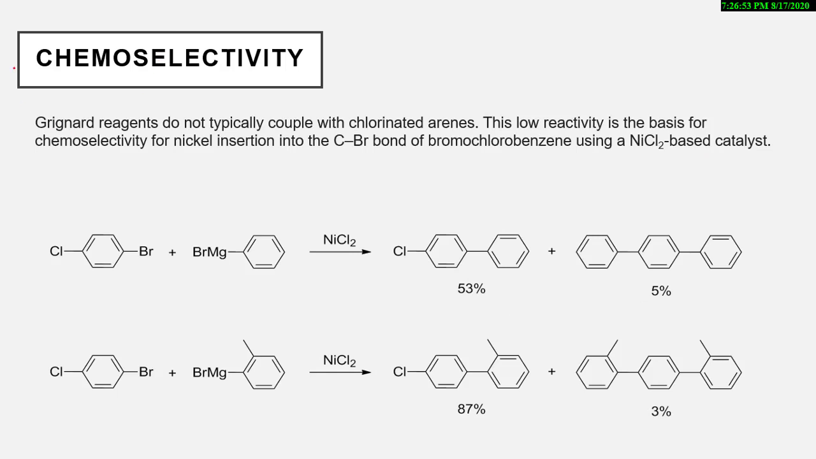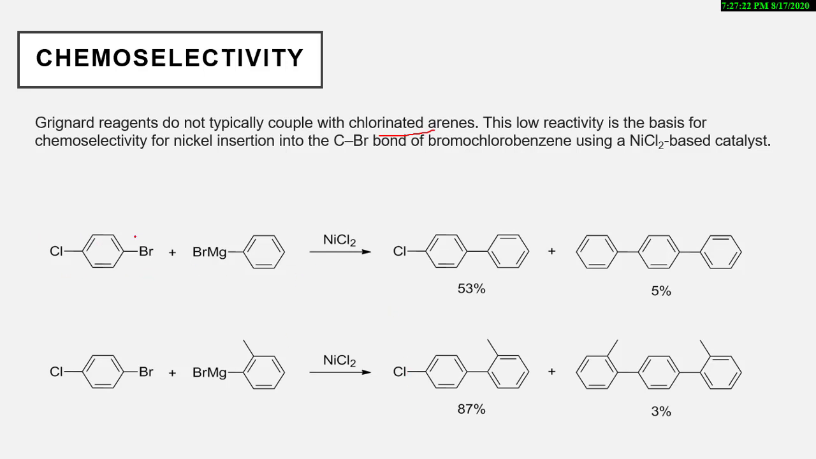Now let's discuss the chemoselectivity. Grignard reagents do not typically couple with chlorinated arenes. If the starting material has chlorine and bromine in the arene, the reaction will happen at the bromine and not at the chlorine. This low reactivity is the basis for chemoselectivity for nickel insertion into the chlorine and bromine bond of bromochlorobenzene using NiCl2 based catalyst.